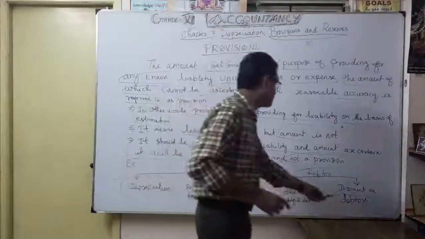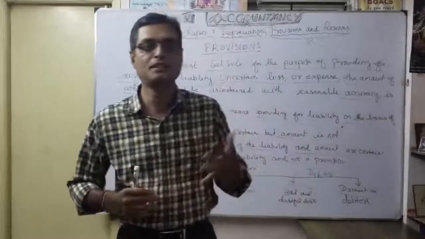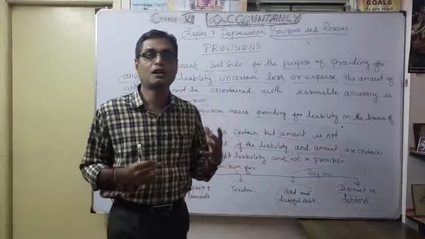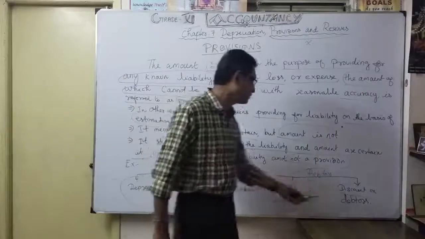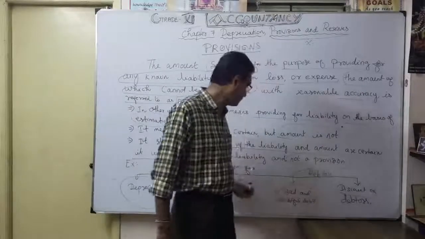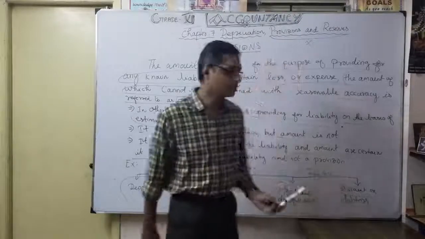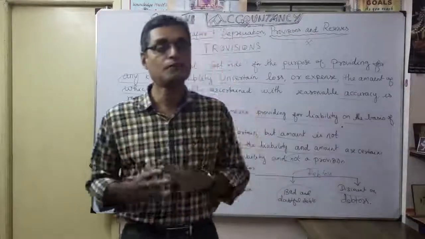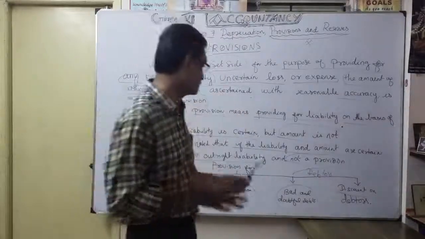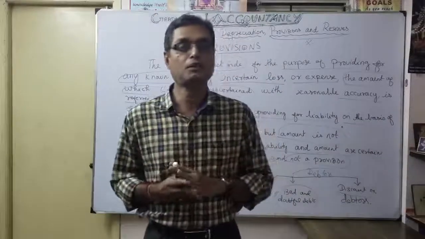These two are related to whom? Debtors, you know very well. When a person becomes a debtor, naturally our goods are sold on credit. That is the main reason here. So for debtors, two things are very, very important: provision for bad and doubtful debts, and provision for discount on debtors. When you prepare final accounts, you will clearly understand. These are two very important adjustments, both coming under adjustments. In future, when you learn final accounts, you will clearly understand.